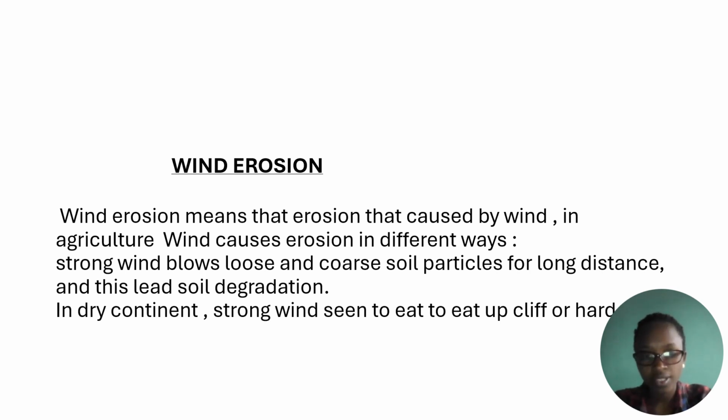In areas with high wind, the fertile soil is removed and the infertile soil stays in that area, and this can lead agriculture to produce low yield, because crops do not grow well as the soil is not fertile.